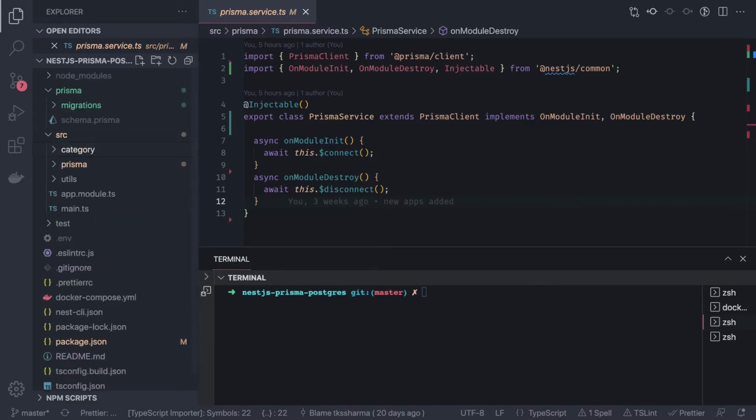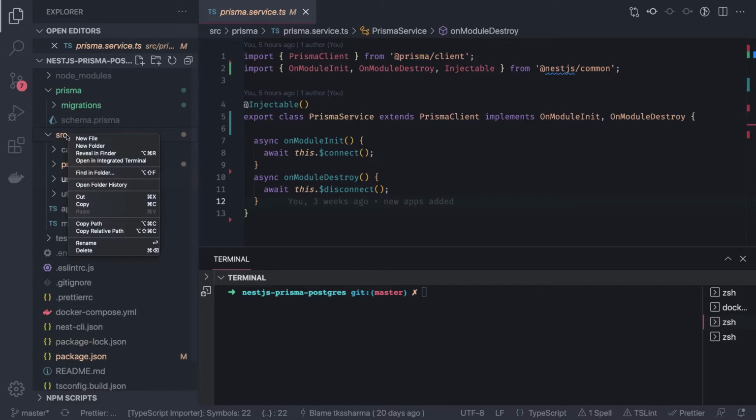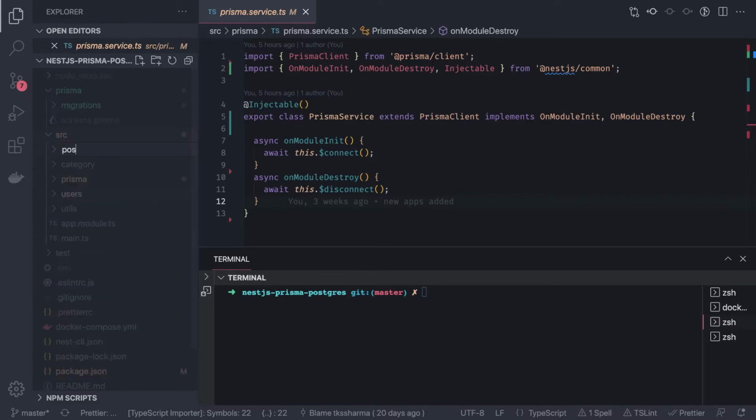So you already know the NestJS structure. We create controller, service, DAO, DTO, all the required things inside this folder. It's a very simplified folder structure we are using for now. This is users, categories, and then we have posts. These are the three schema models we have.